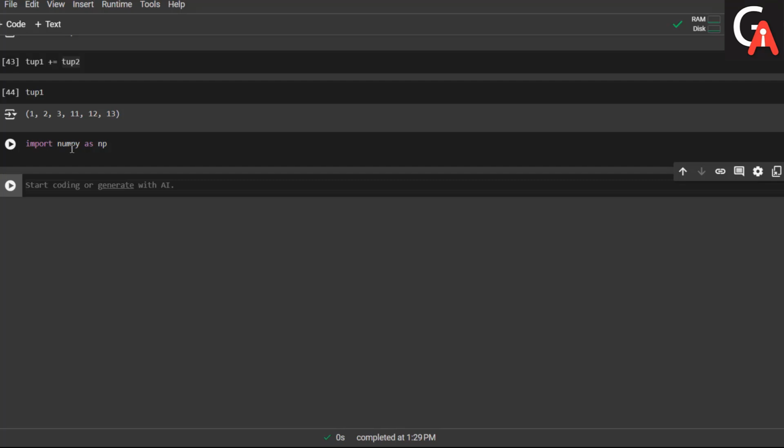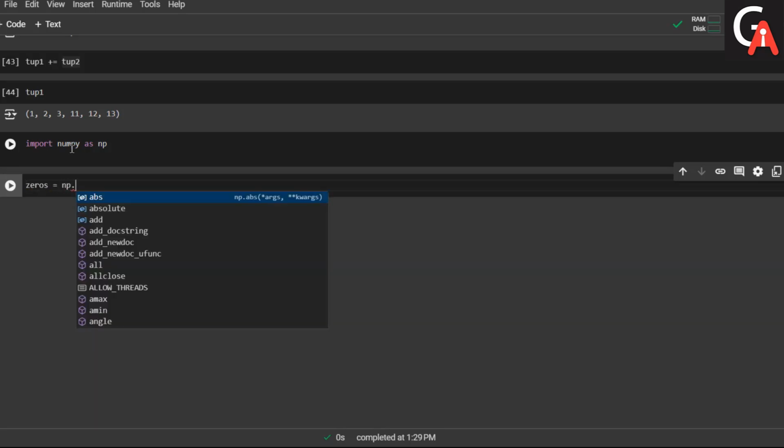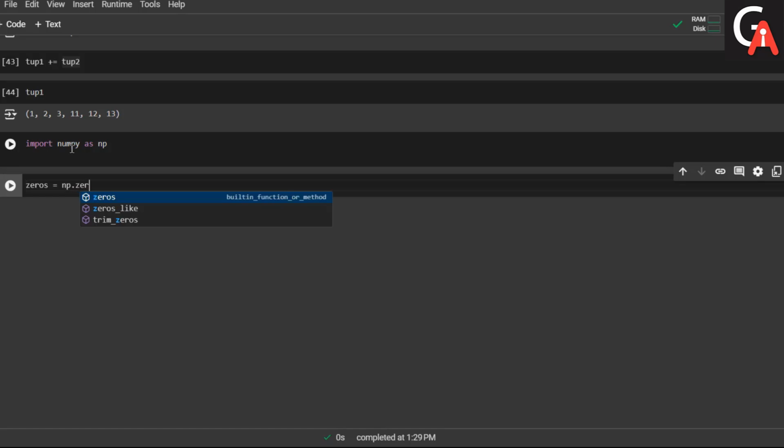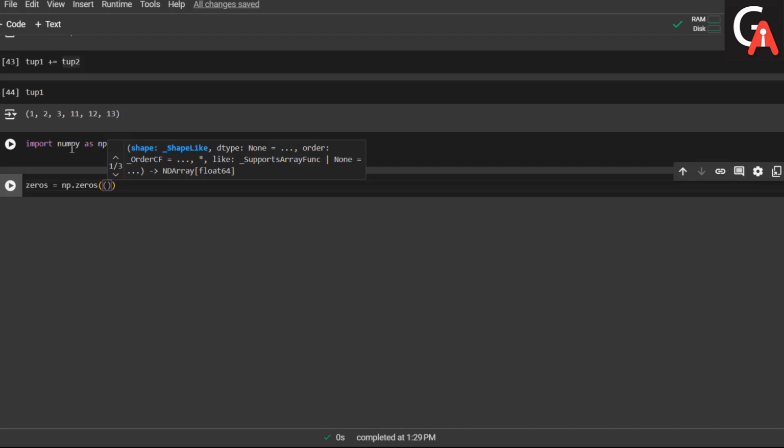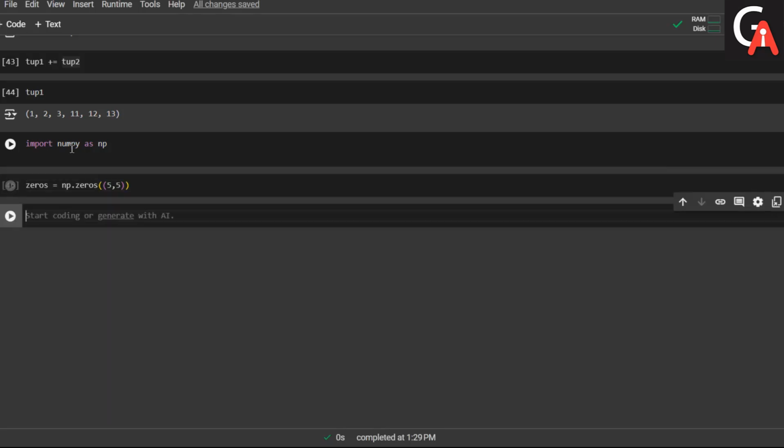Now let me take zeros as a variable and assign np.zeros, passing the rows and columns. I want 5 by 5 right now. Let me execute this.